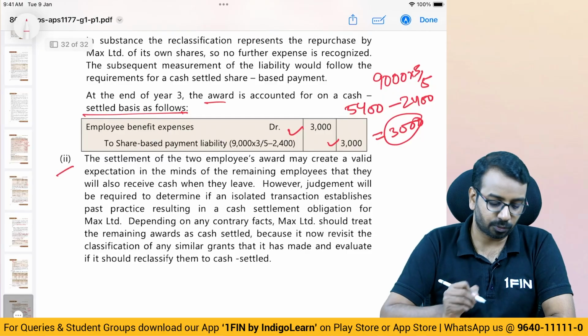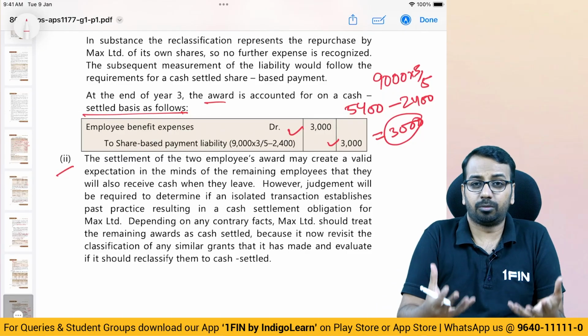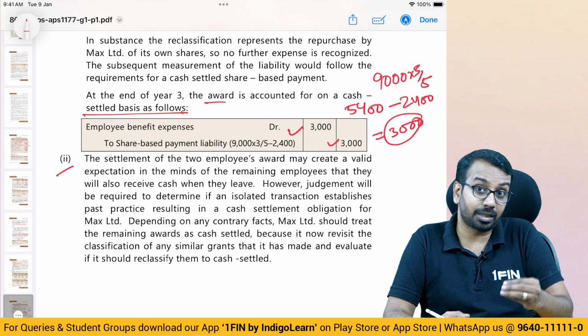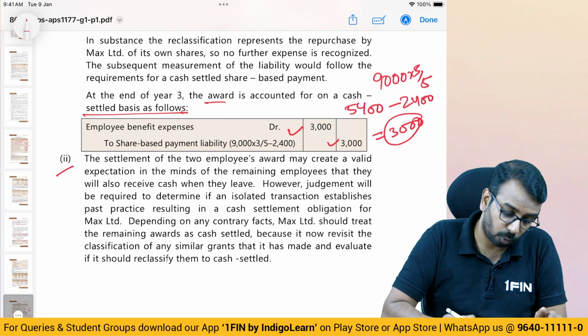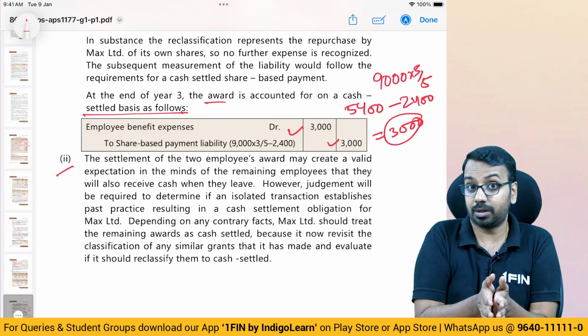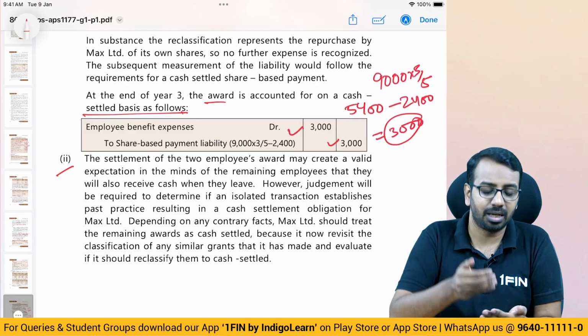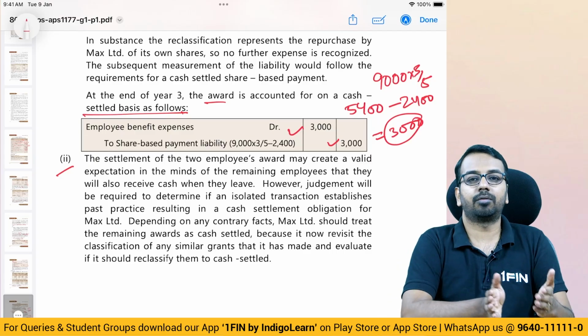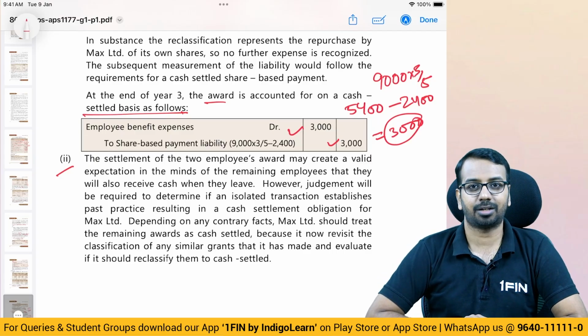Now, the second case: they have not announced and they believe that they will list in the 6th year, but some employees left and for them they have done the cash settlement. So what happens is, here you have to see, does that create an expectation in the minds of other employees that it will be subsequently cash settled? If yes, account for it as a cash settled transaction. If no, then we'll account for it as an equity settled transaction.